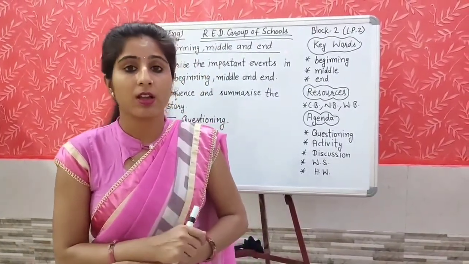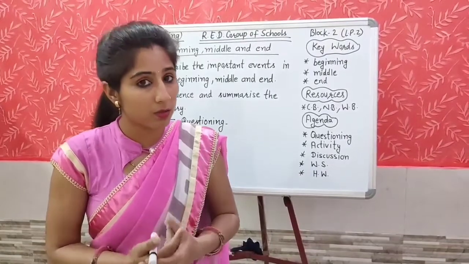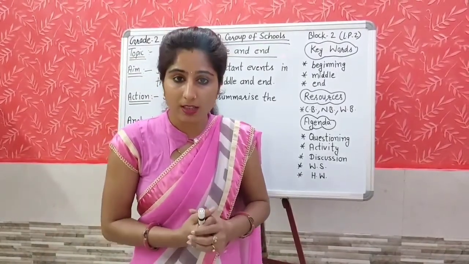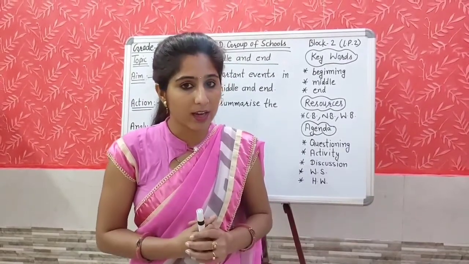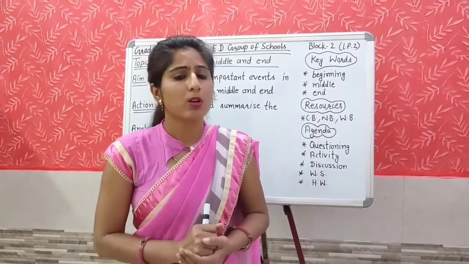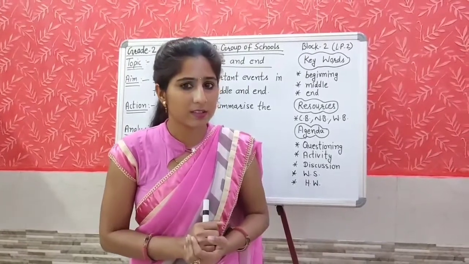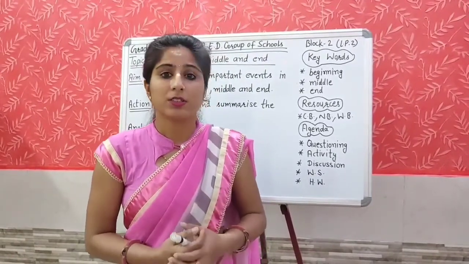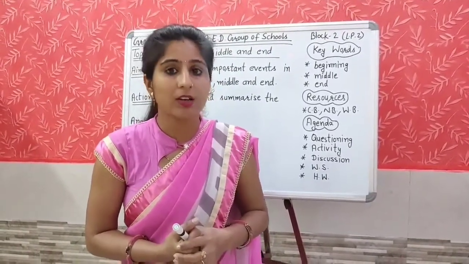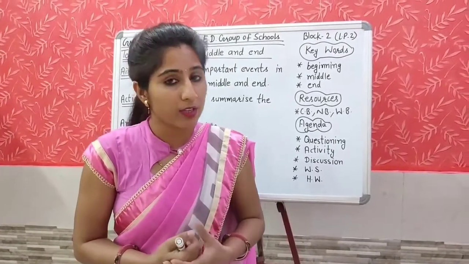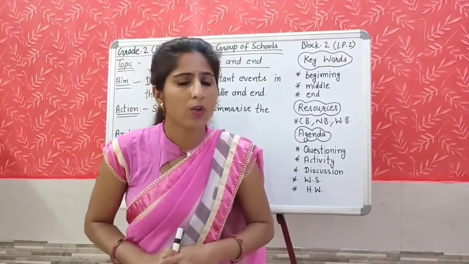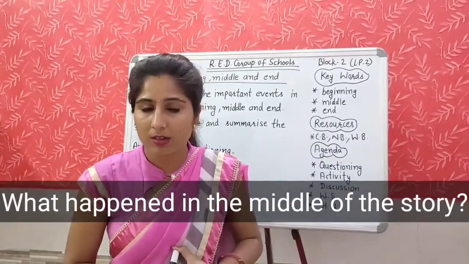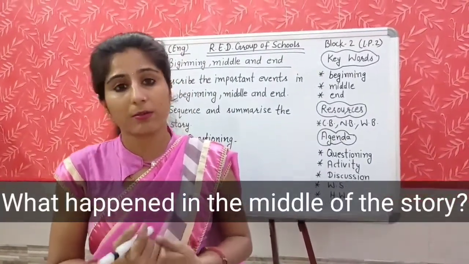Right. Anya, the dragon was lonely and sad, and Anya was also lonely and sad. So, what did Anya decide? She said, I will make you free. Yes, she said this thing. What happened in the middle? What happened next in the middle?